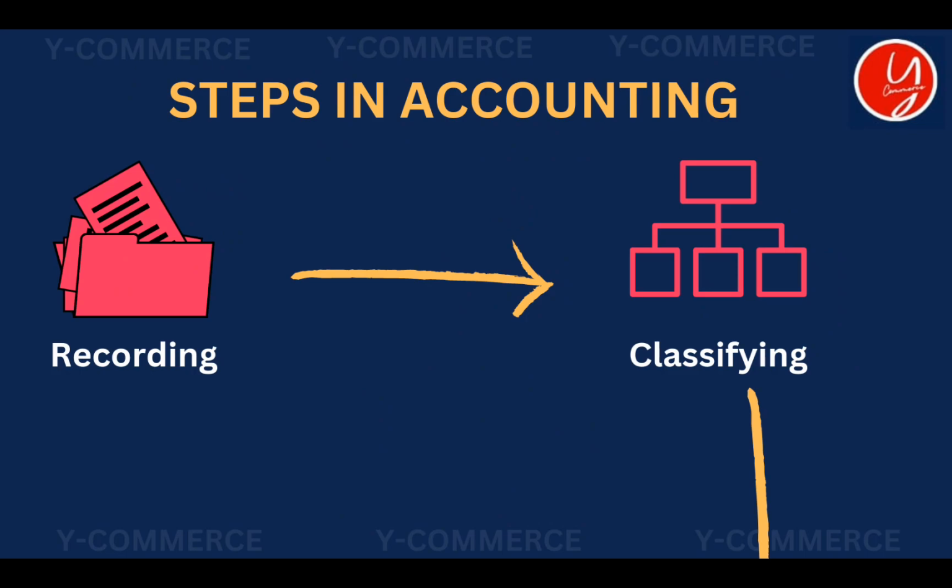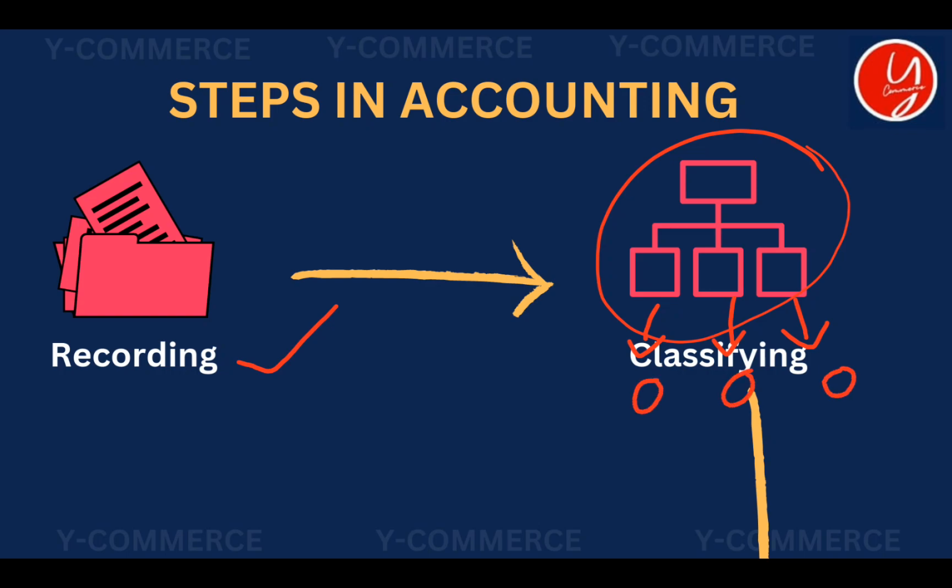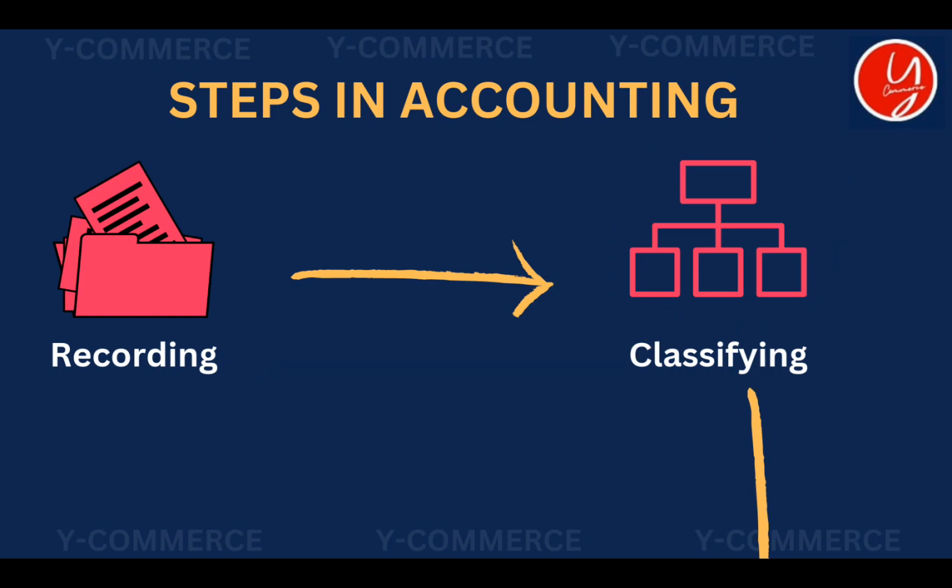Okay, now we can move to the steps in accounting. I have told you before the meaning of accounting itself, so what are the steps involved in accounting? The very first step is recording of transactions. After recording, once in a week or once in a month, we will classify it into some accounts, to make it easy for further analysis and processing. We will take things of similar nature and put them under a common account. We can know it more deeply when we study further. Don't worry.